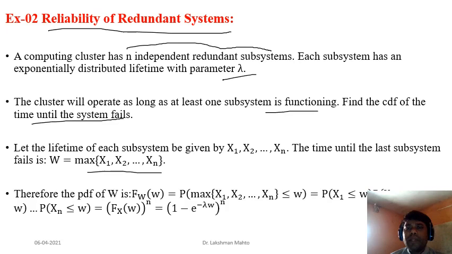Here you can observe that, due to this condition, we can write this probability as a product of individual probabilities. So these are the individual probabilities. Due to the independent nature of the subsystems, and each one being a copy of the same, each one will have the same CDF. So the CDF of W, the maximum of the xi, would be the product of the CDF of x, n times; that means the CDF of x to the power n.